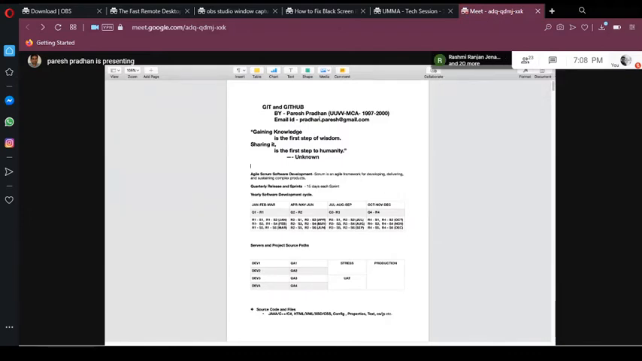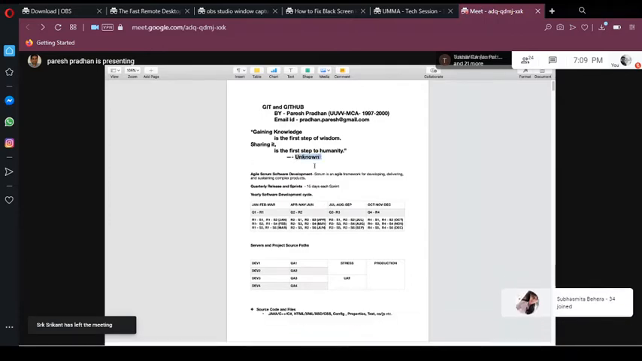So this is my email ID. Before we start, let's start with a quote. This is a quote I generally like. I was going through some document and I saw this one and I really liked it, so I just wanted to share it with you. What it says is, gaining knowledge is the first step of wisdom, and sharing it is the first step of humanity. So we need to gain knowledge, and then we have to share it. I don't know who said this one, but I really like it.